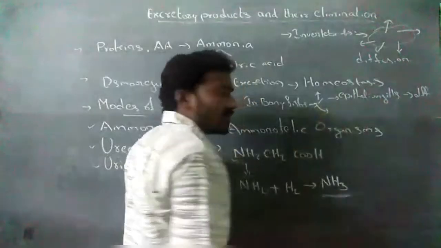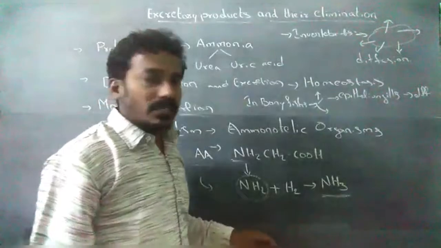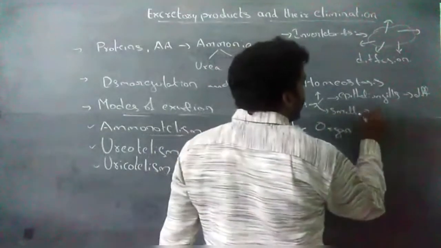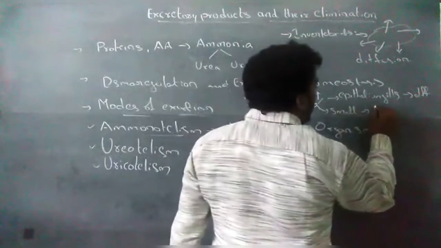A small amount of ammonia is eliminated through the kidney.